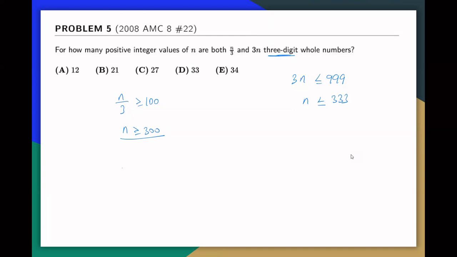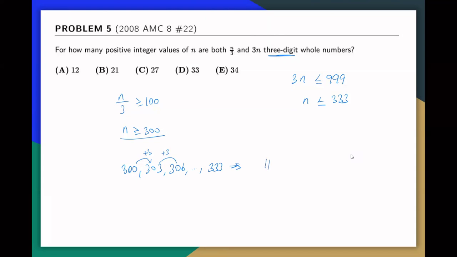So our numbers are actually 300, 303, 306, all the way to 333. You can see we are increasing by 3 each time.